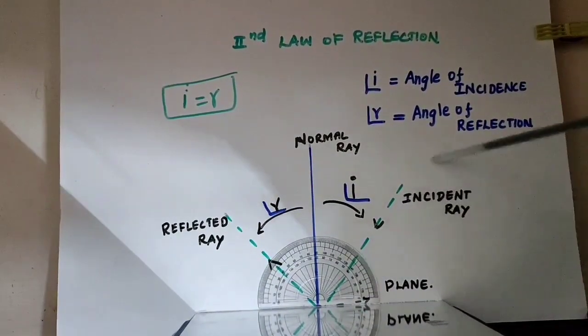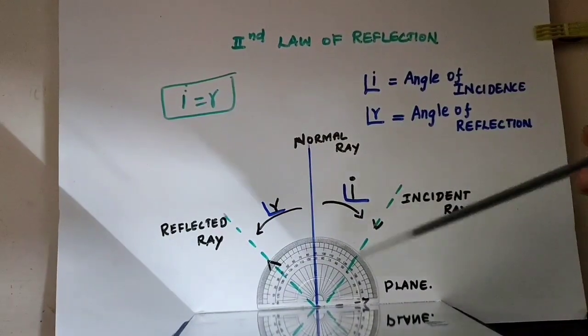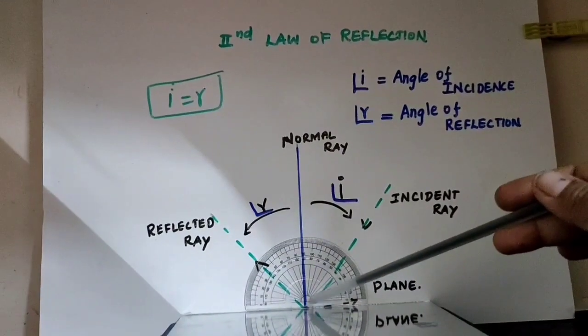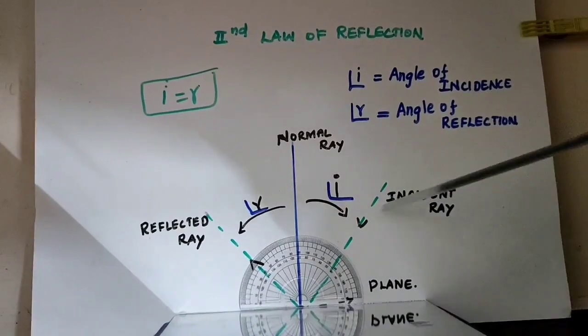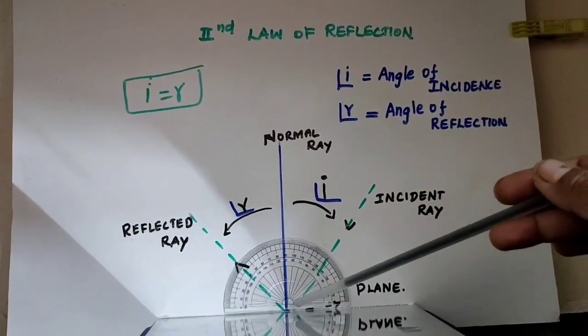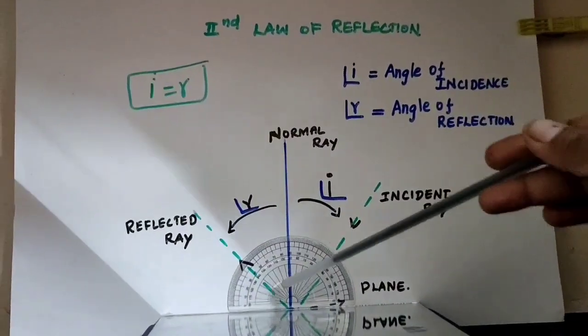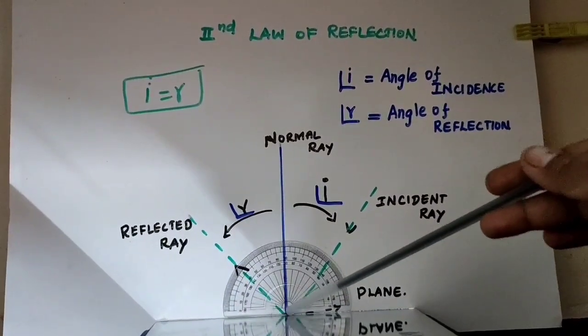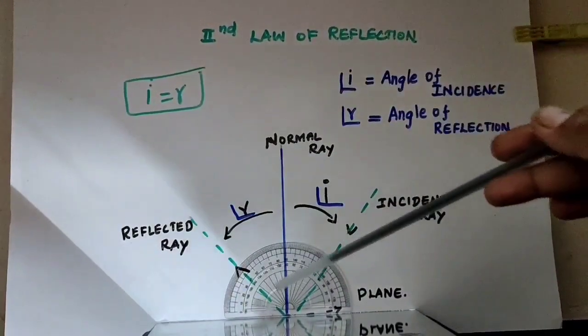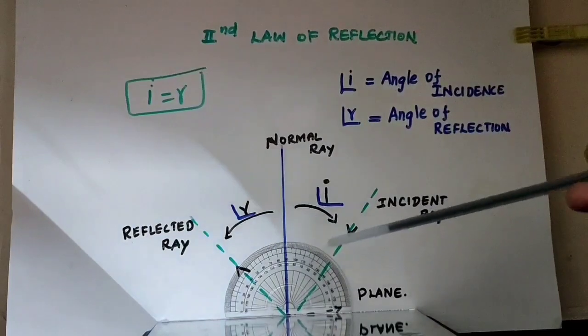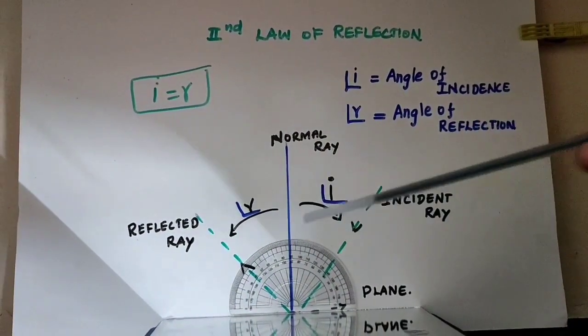This is the incident ray. The light radiation falls on the mirror at a particular point. So this is called the incident ray. After getting reflected, the light ray passes this way. So that's why it's called the reflected ray. Both these angles are the same.